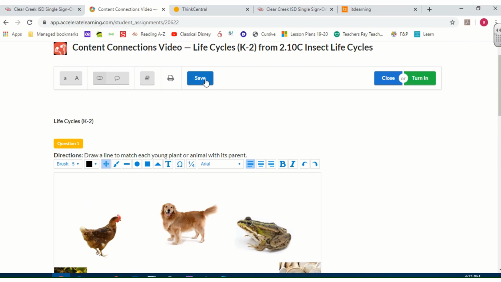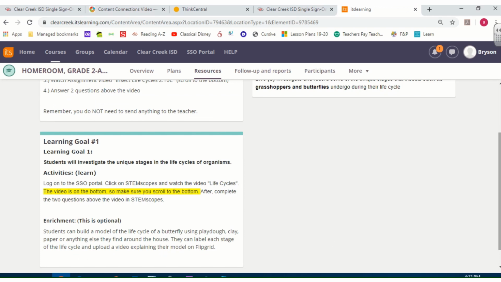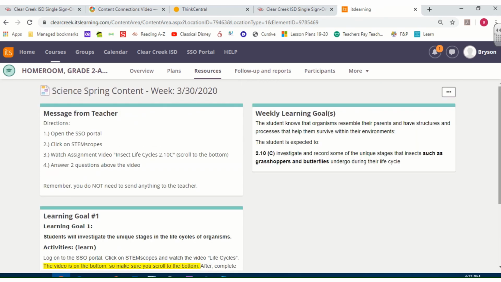Make sure that you click the save button and then you also turn it in so that I can grade it. All right, I'm going to go back to It's Learning. And the last thing here is an optional enrichment activity. You can build a model of the life cycle of a butterfly using Play-Doh, clay, paper, or anything else that you find, and then label the stages and upload it to Flipgrid for us.